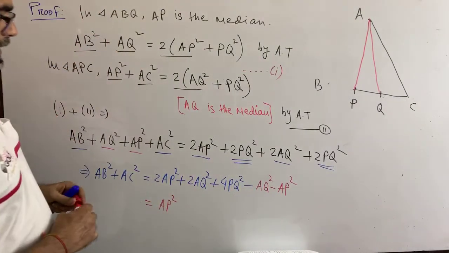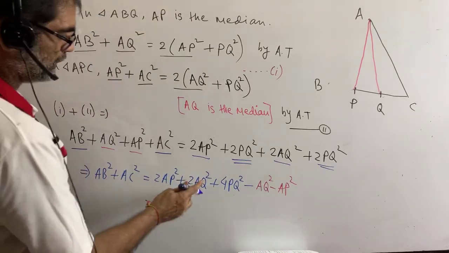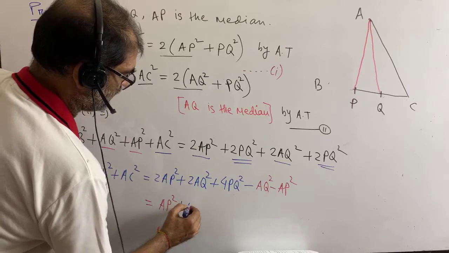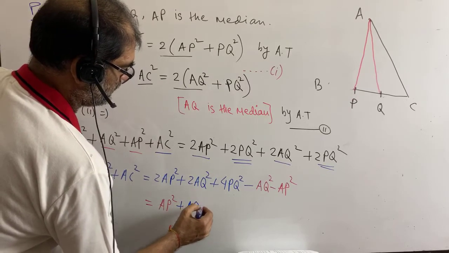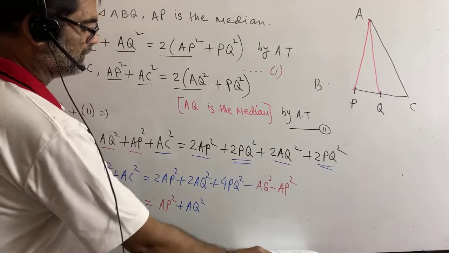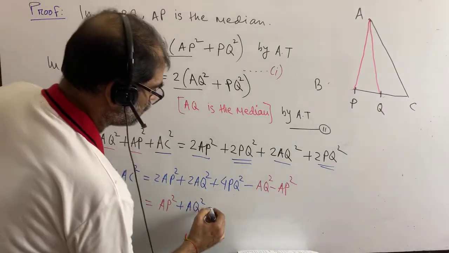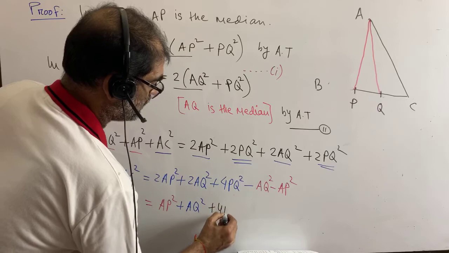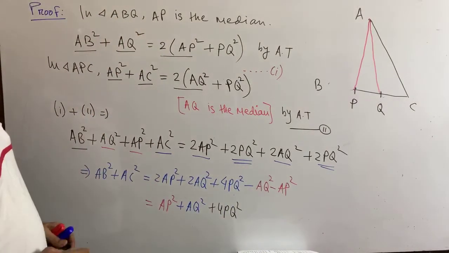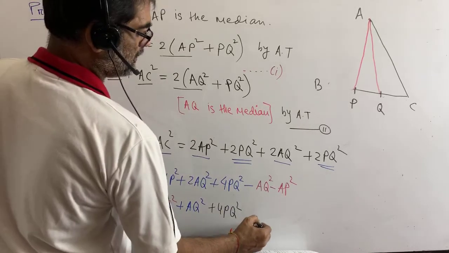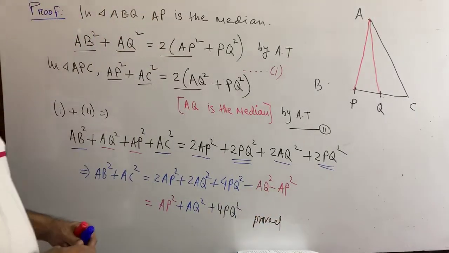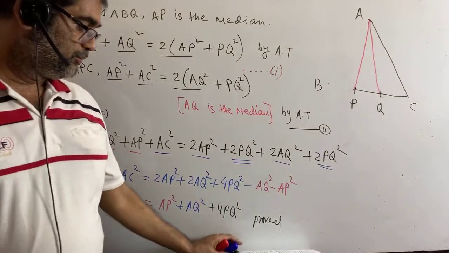Then 2 AQ square minus AQ square is plus AQ square. This 4 PQ square will be kept as it is. So our math is done. 4 PQ square. It is proved. Please try to understand.